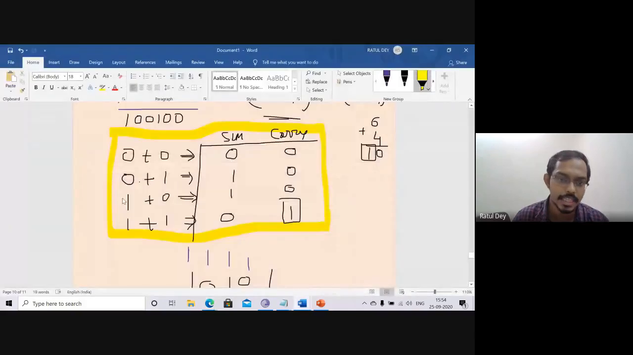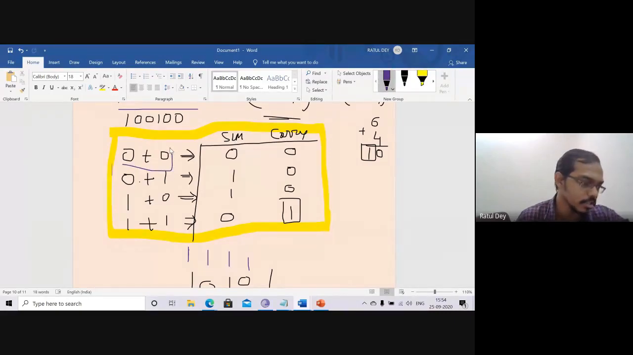So we'll come back again and again to discuss a few things. That is 0 plus 0. If you add two numbers, 0 plus 0, you can remember that the sum is 0 and the carry is 0, because if you add anything to 0, the sum is 0 and the carry is 0. Now we add 0 plus 1. So 0 plus 1 means whenever we add one number, the sum is 1 and the carry is 0.